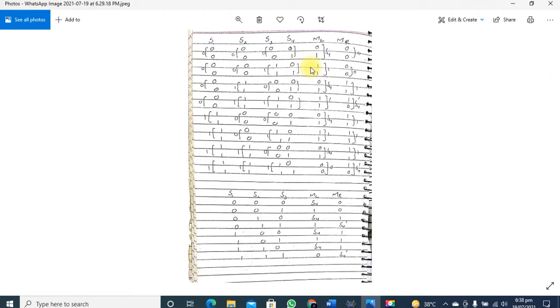In order to implement that circuit, we would need a 16 cross 1 mux. This is quite costly and it is difficult to manage or fabricate a 16 cross 1 mux on an IC or a PCB board. So for that purpose, we need to apply reduction logic in order to minimize our circuit.